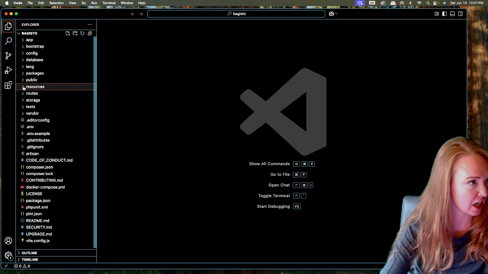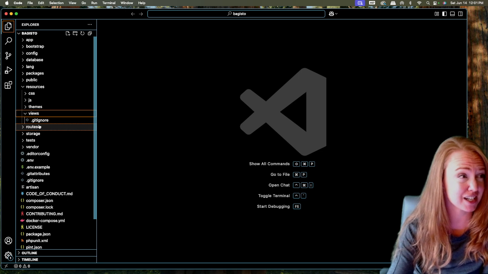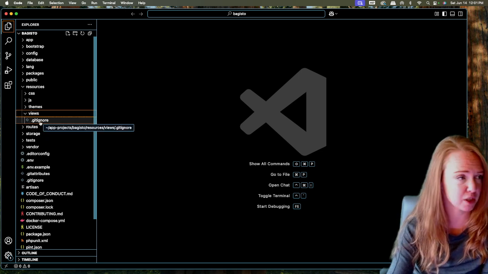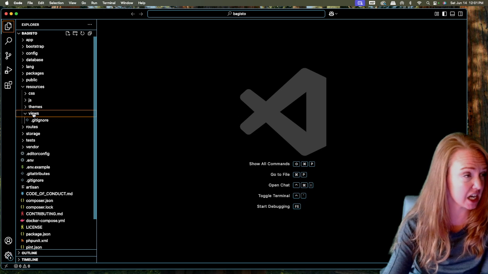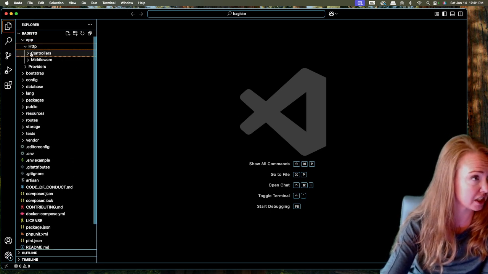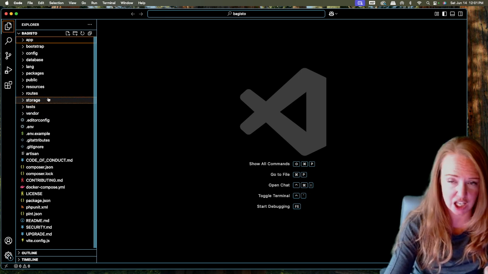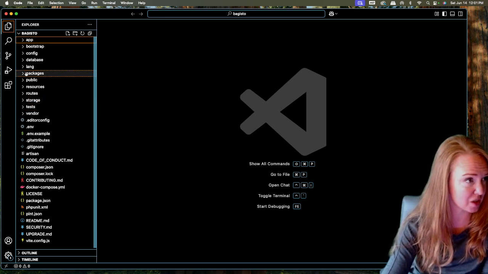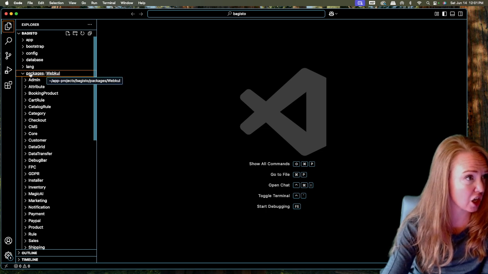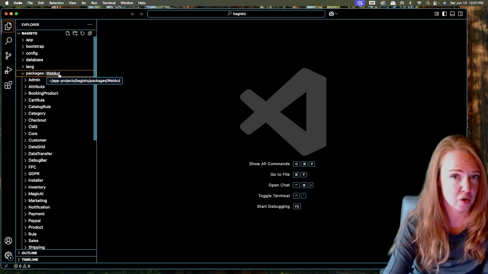But when you go in here, I immediately started looking for resources, views, and I see, okay, there's empty views. And people who are familiar with Laravel, they're like, okay, where's my stuff? It's not in here. This is just a Laravel framework, an empty Laravel framework. Where's my stuff? So the trick to the Bagisto stuff is under packages, under Webkul, which is the original developer of this Bagisto.